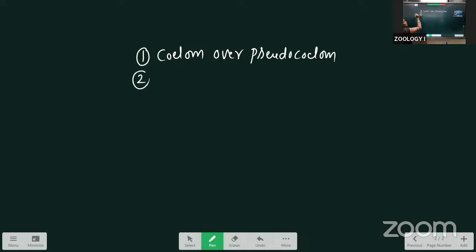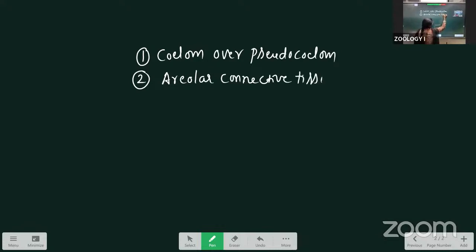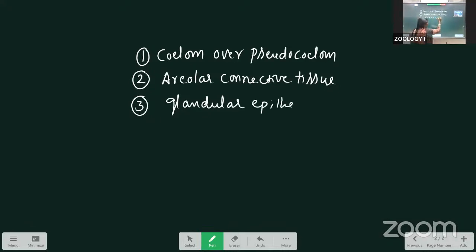Next, we discussed the areolar connective tissue, and next, glandular epithelium. Next is the types of cartilage.